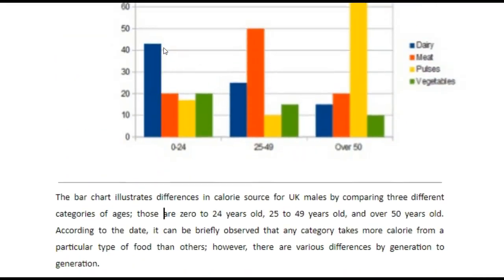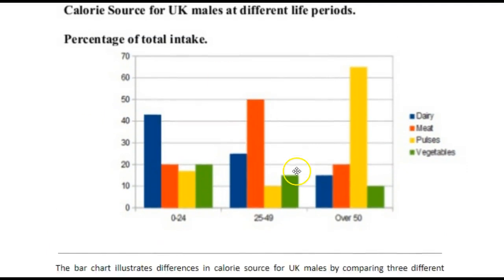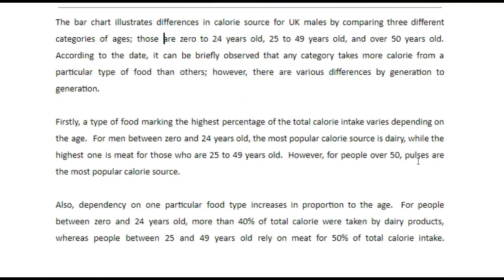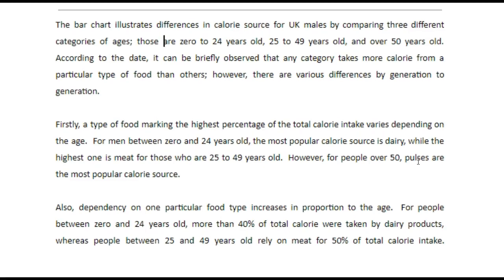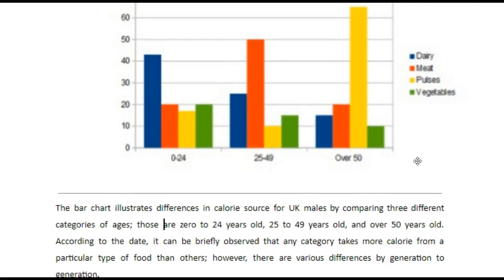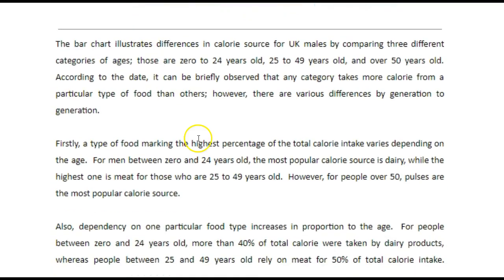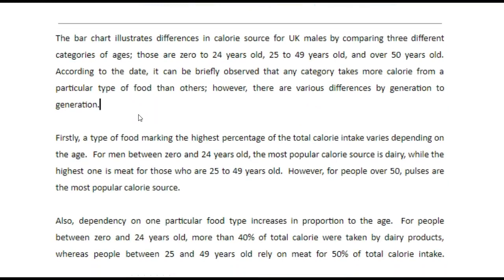So with this one, describing this bar chart, there's an opportunity here to discuss trends, so changes over time. A discussion of trends is a sign of a Band 8 response. So things such as the consumption of vegetables decreases with age. The consumption of dairy decreases with age. Discussions of trends, changes over time. This is what we should be aiming for in our Task 1 responses.